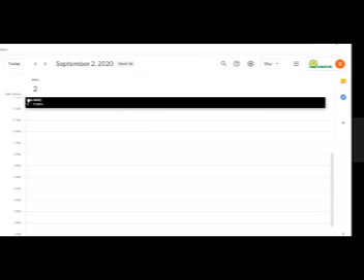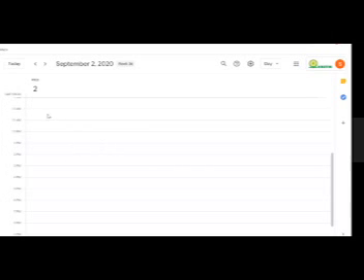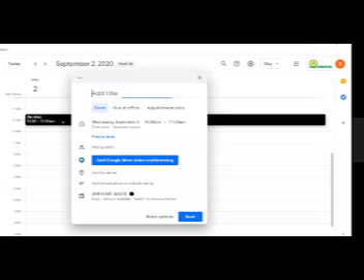So here, if I click 9 to 10, it has created an event. I'll just click here. It will open a dialog box and it will show you the settings. So for 2nd, I have an event at 10:30 to 11:30.